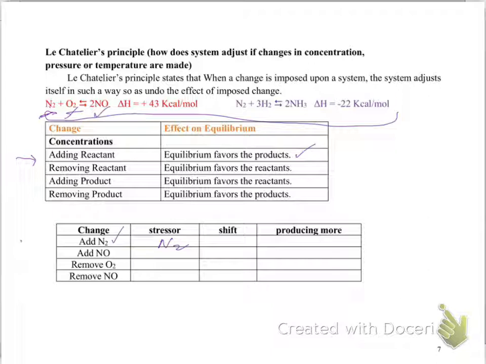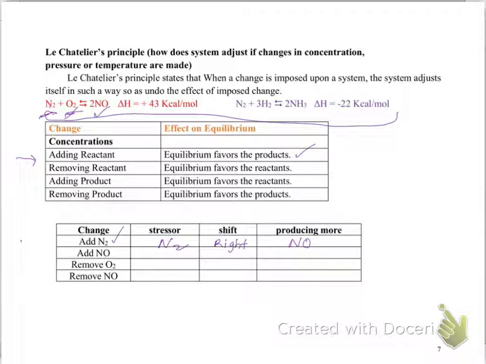Products are on the right side. So by adding N2, you are shifting the reaction to the right and producing NO. It's the same thing if you add oxygen: you're adding reactants, and they will produce the product.